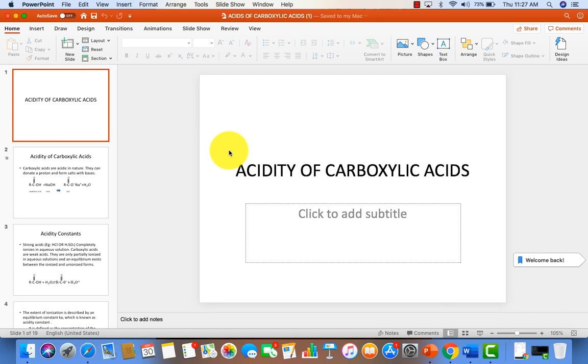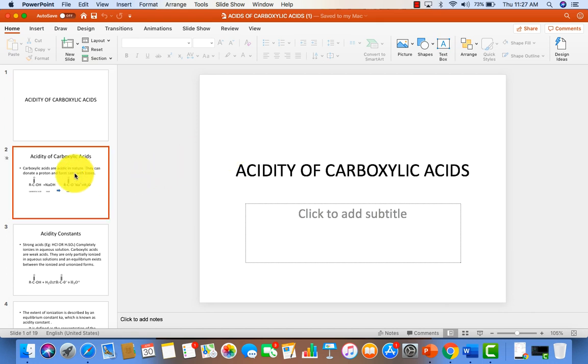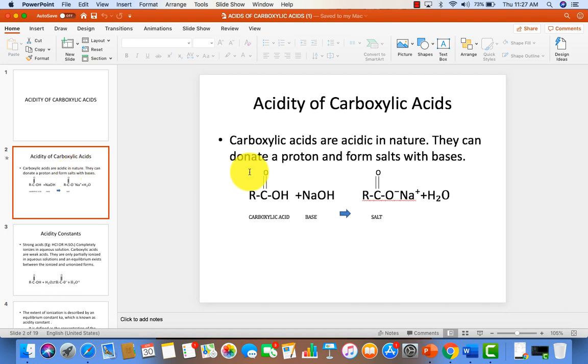So, hi everyone, please see the topic, that is acidity of carboxylic acids. So, coming to the acidity of carboxylic acid, what is meant by acidity or why these carboxylic acids are considered as acidic in nature? Because see, this is the structure of carboxylic acid. What is meant by acid? Any substance which can donate the hydrogen ion or a proton is known as the acid.